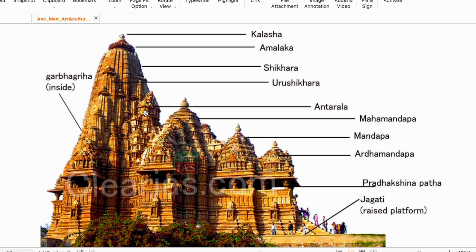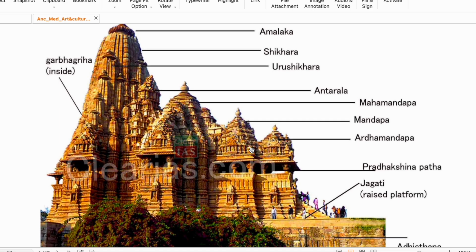I will only tell you the important terms. You will see that there is a big Shikhara and then there are small Shikharas. This is Antarala. You will see there is an entrance to the temple, and on this part there will be Antarala. You can see these are Mandapa, and these are Ardha Mandapa. This is a big mandapa and this is a small mandapa, Ardha Mandapa.